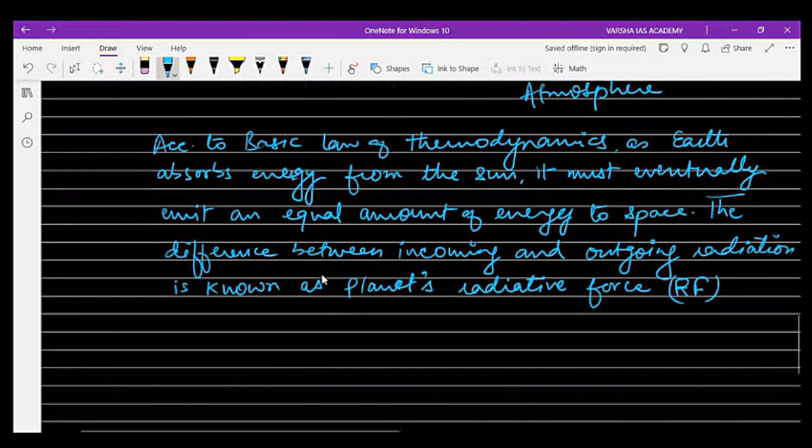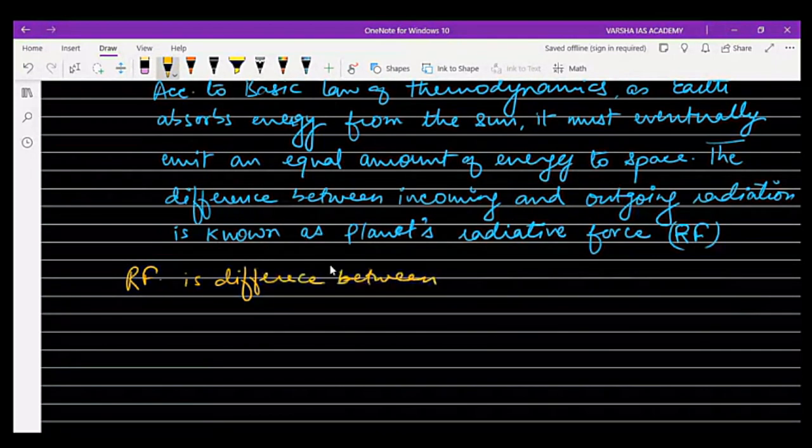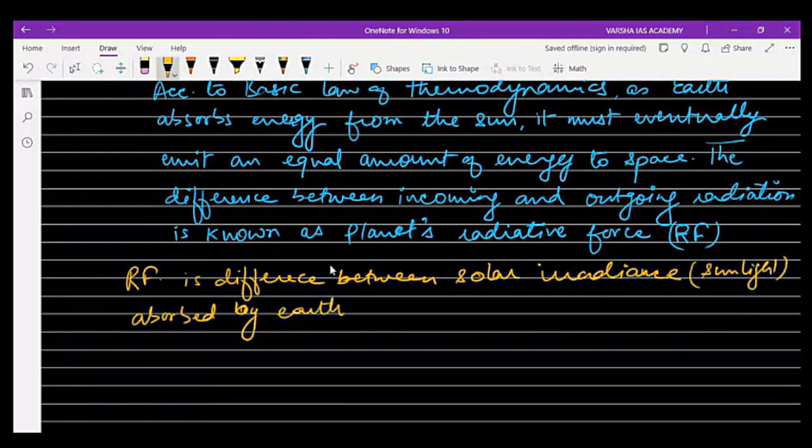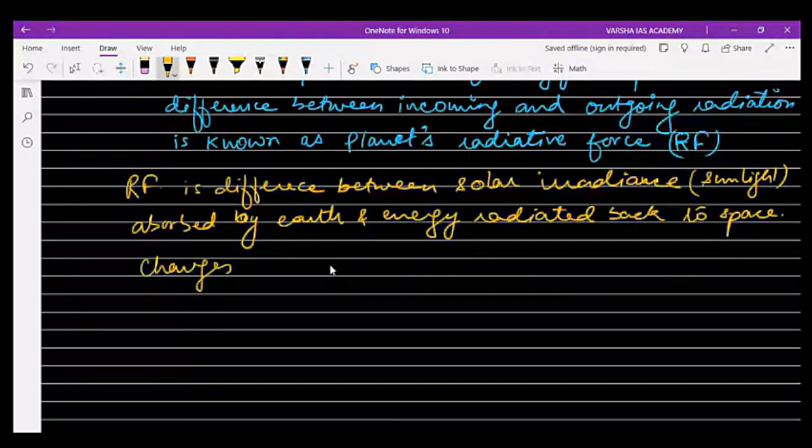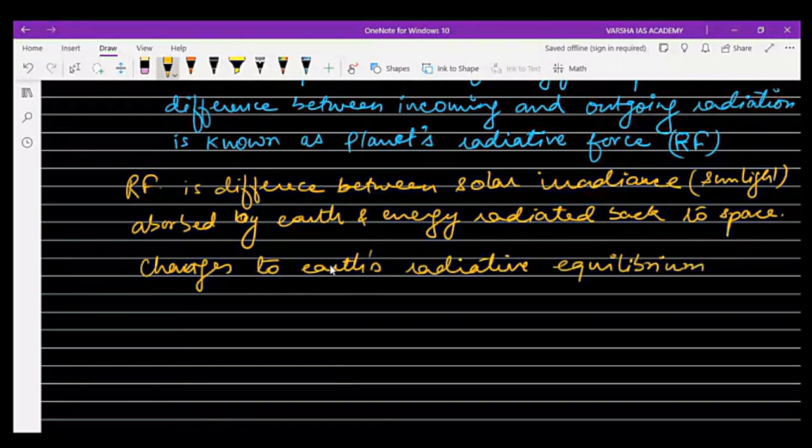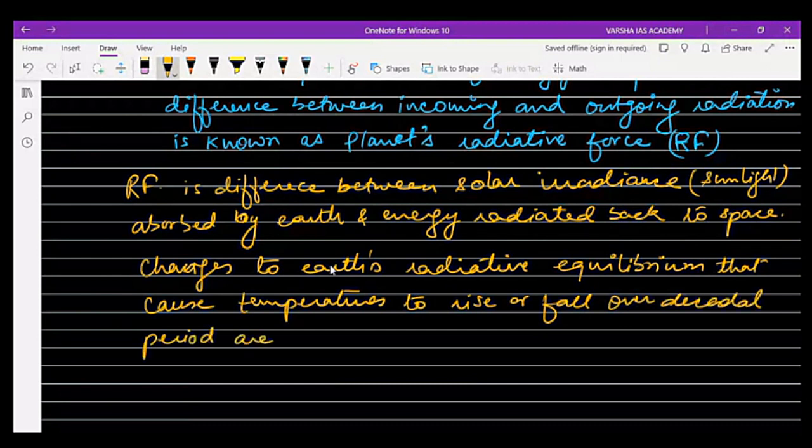And then radiative forcing is the difference between solar irradiance, that is sunlight, absorbed by Earth, and energy radiated back to space. So this radiative forcing changes Earth's radiative equilibrium that causes temperatures to rise or fall over decadal periods, called climate forcing, right?